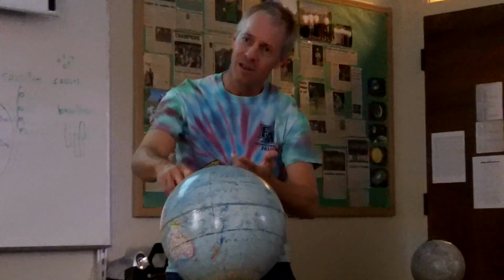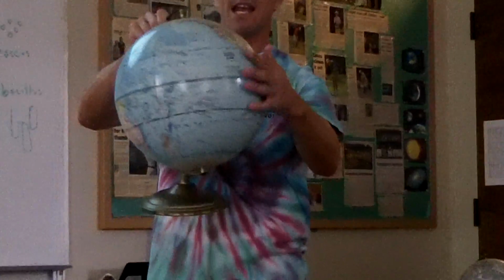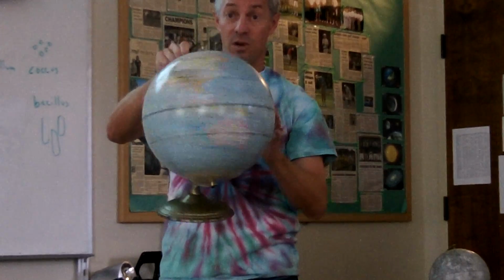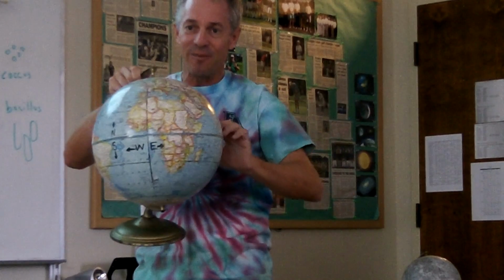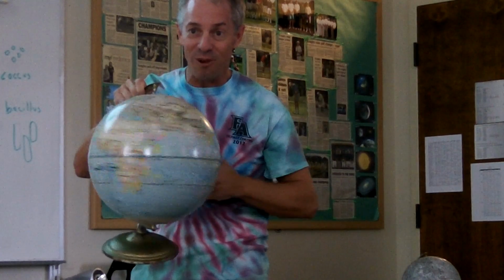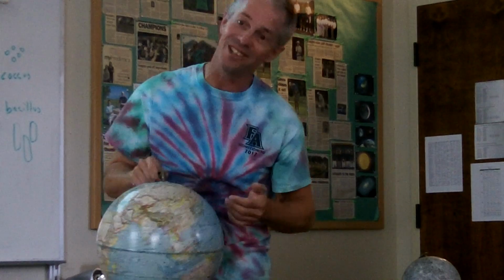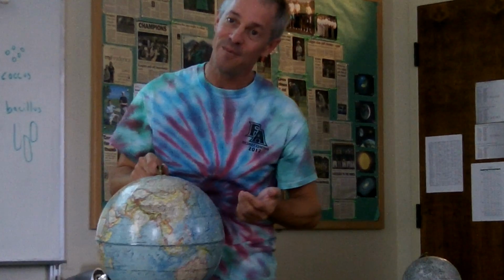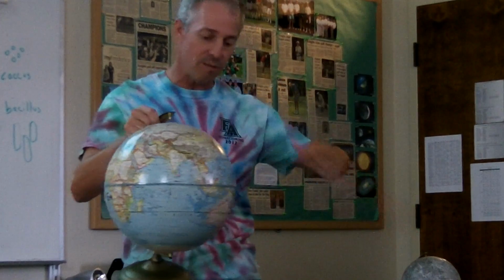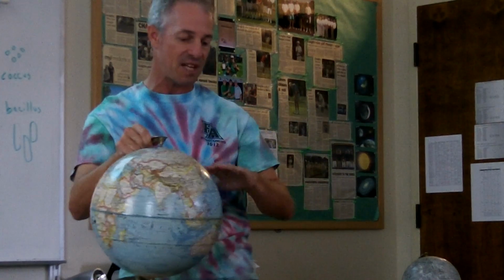You see what I'm saying? Did that answer the question? So right now, it takes 24 hours to go around once. But the gravity of the moon is slowing that spin down. So in 2 years, it's going to take 24 hours and 1 second to go around once. And in 4 years, it's going to take 24 hours and 2 seconds. And in 6 years, it's going to take 24 hours and 3 seconds to go around once. You see what I'm saying? Yes. So it's slowing down. The gravity of the moon pulling on this offset tidal bulge is slowing down the spin of the Earth.